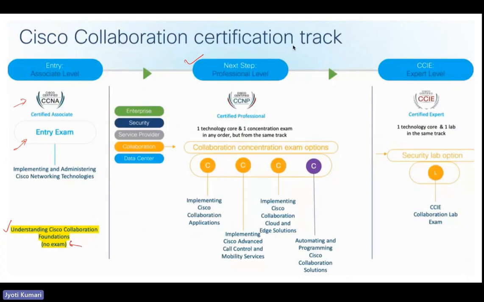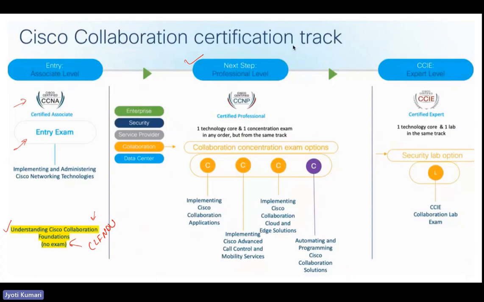Now, for this one, there is no exam, no certification. This is just for learning purpose, just for knowledge purpose that you can opt for. You can do a training, where you learn about the foundation topics of collaboration, from the basics to a little bit of configuration and troubleshooting from the entry level perspective. And then you can opt for the professional level, begin with the CL core and then take any concentration courses as well. So this is just for any entry level participants who want to begin with the collaboration track. So this is CLFND, for Understanding Cisco Collaboration Foundation.